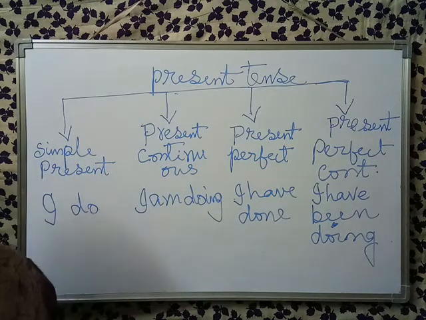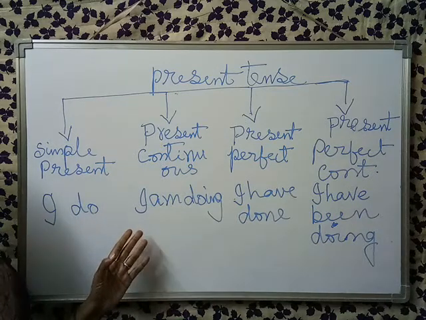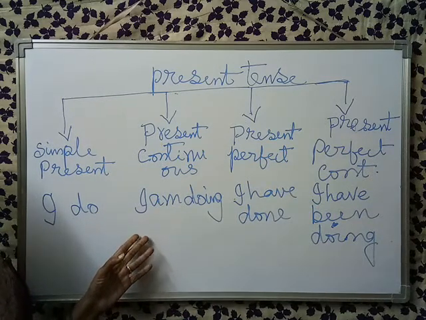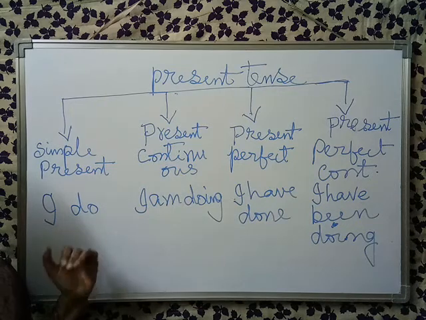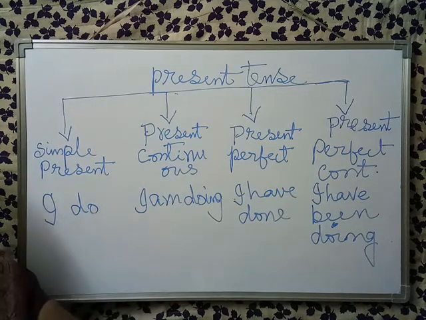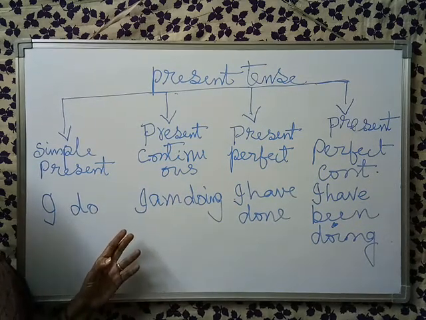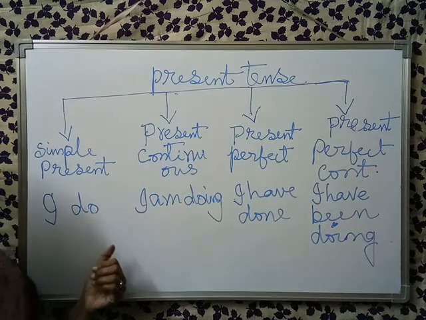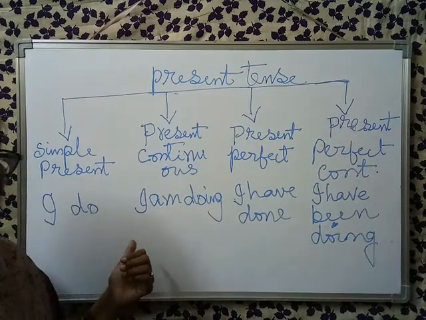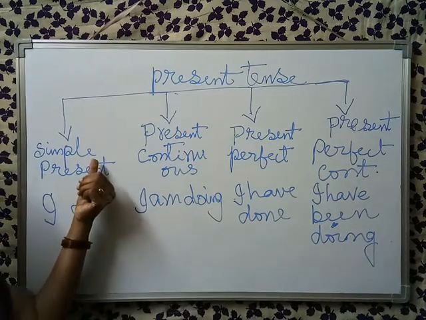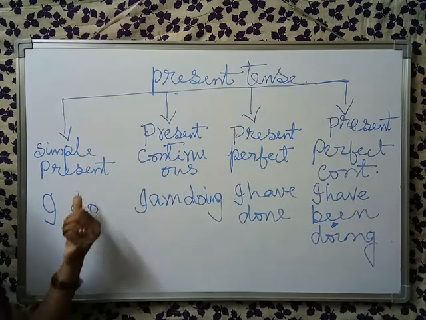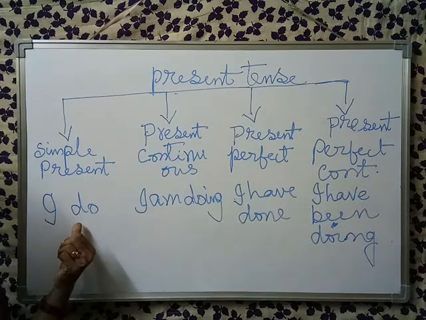If you are asked when do you get up, what do you say? I will get up at 6 o'clock every day. Every day means regular habit, so regular work and regular habit should be expressed in simple present tense.